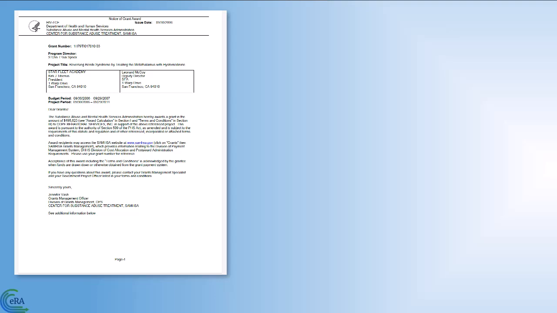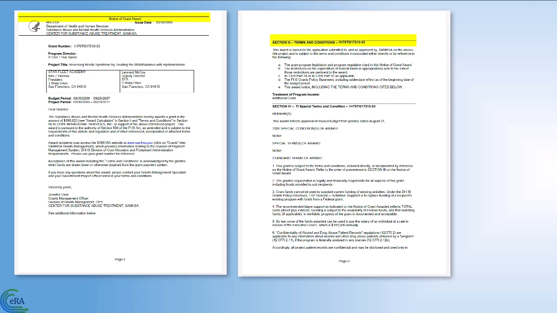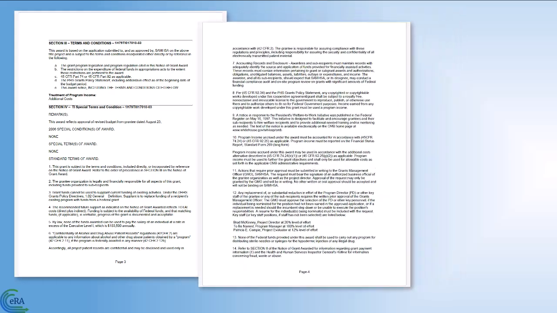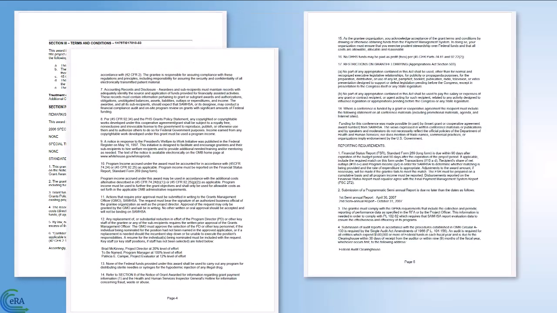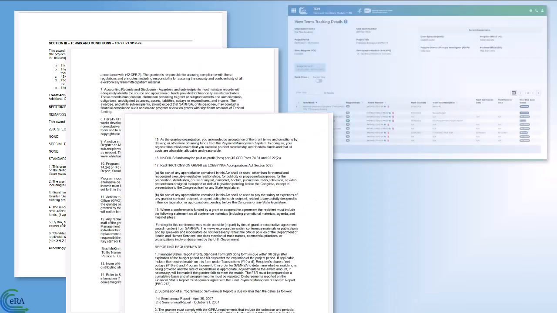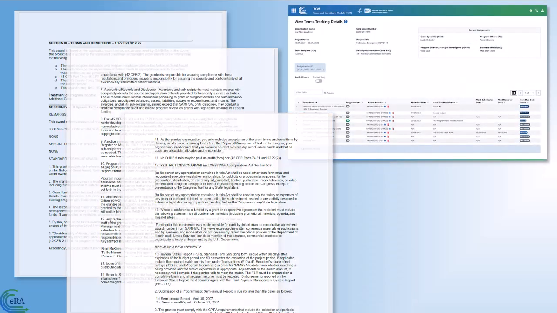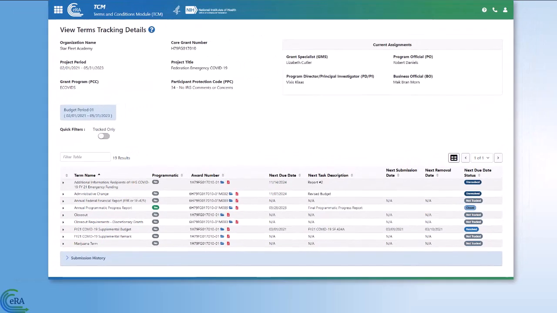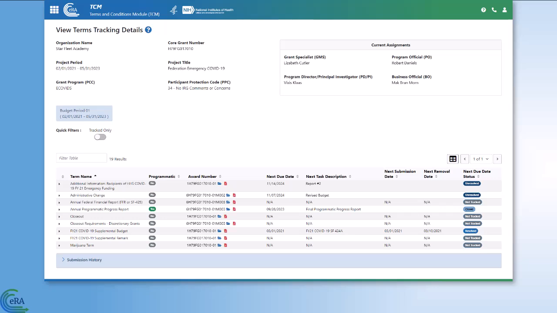SAMHSA grantees are subject to the terms and conditions that are listed in the Notice of Award. Some of those terms and conditions will be tracked and set up in the ERA Commons system, with scheduled tasks and due dates. Grantees are required to submit documentation by those due dates, through the ERA Commons Terms Tracking System, to satisfy the tracked terms and conditions placed on the grant award.